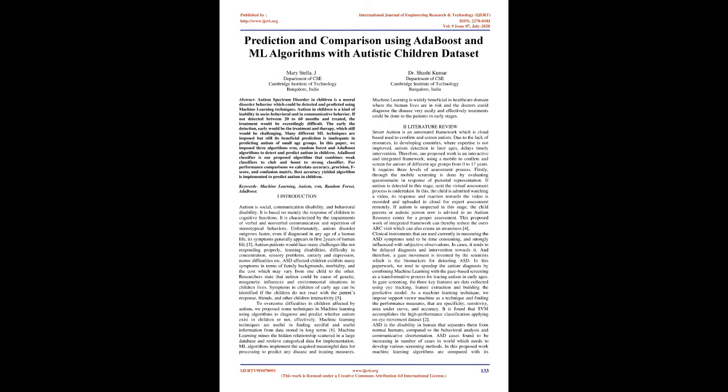For performance comparisons, we calculate accuracy, precision, F-score, and confusion matrix. The algorithm yielding the best accuracy is implemented to predict autism in children. Keywords: machine learning, autism, SVM, random forest, AdaBoost.